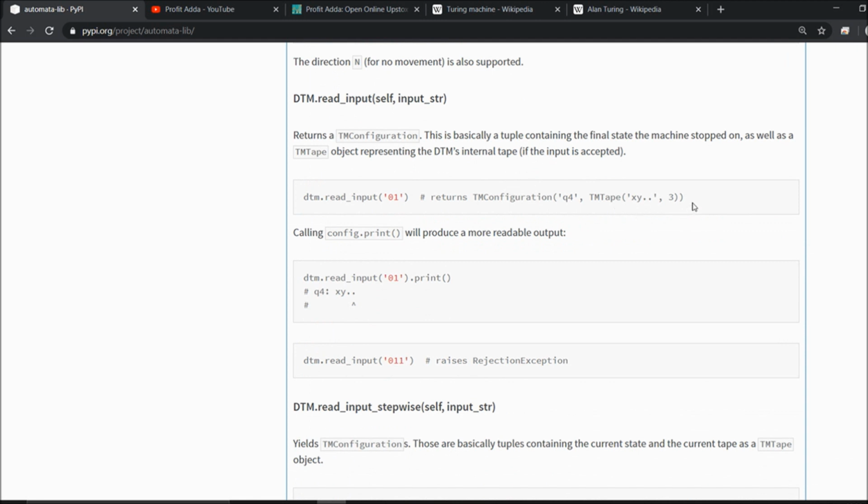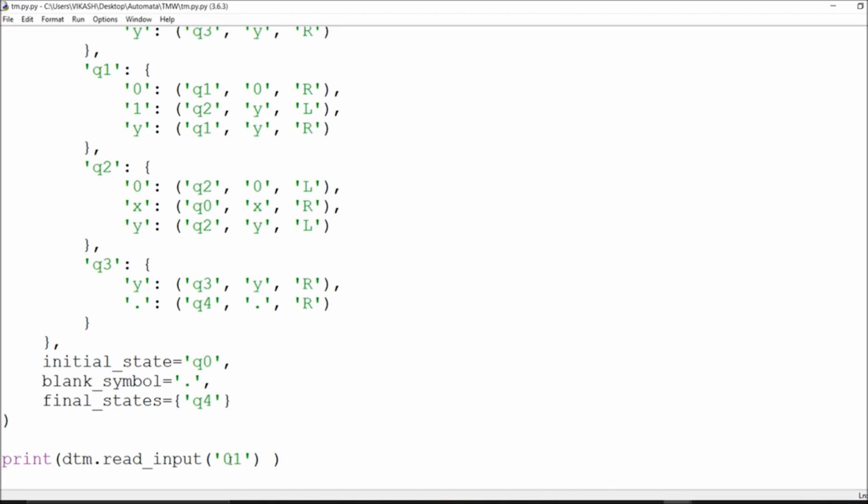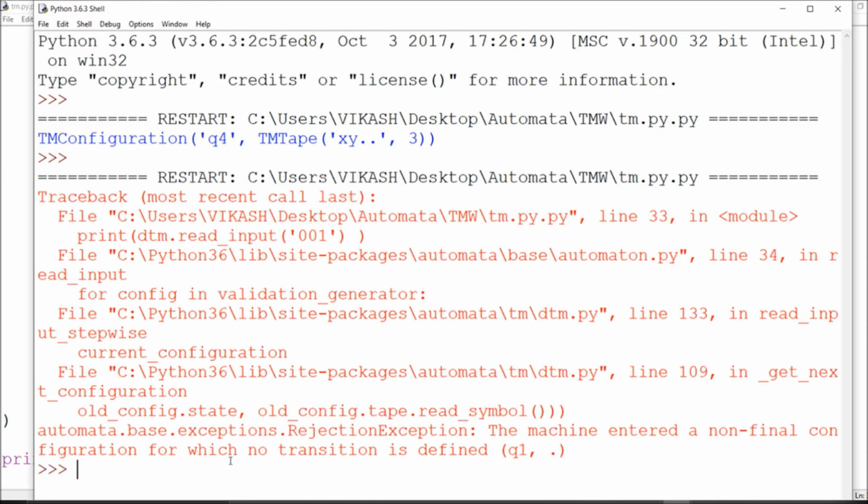So here I got the input at q3 from the symbols. At configuration I reached the final state, and if I reach the final state I am good to go. And the tape I have received has my input as x y, because this is 0 1, that's it, not 00 11. For 00 11, I'll just show you what I will receive. If I get something else like this, then rejection will be there.